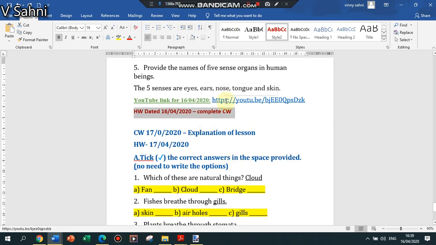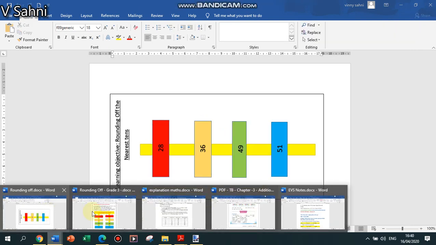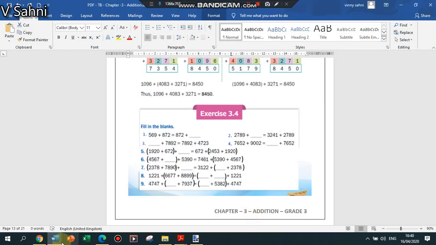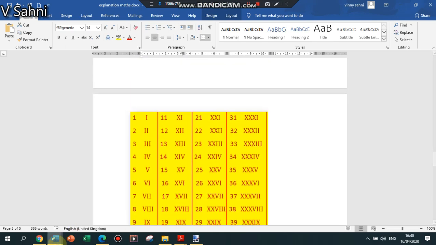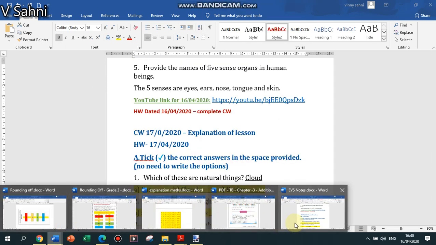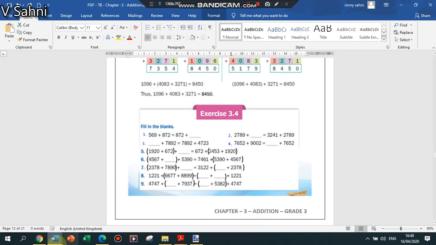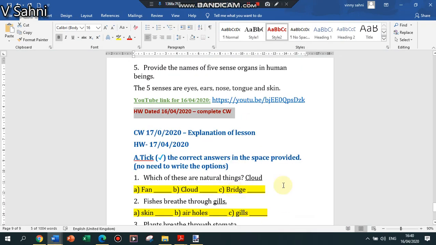So now I made your work easier. You can just open this and you can access everything. No need to even go to the homework diary and look at the homework there. Here only in the notes I have given you everything. For maths also I am trying to do the same thing. If you see the maths notes, in the maths notes also I put the YouTube link along with the lesson explanation, like I'm doing here, right?